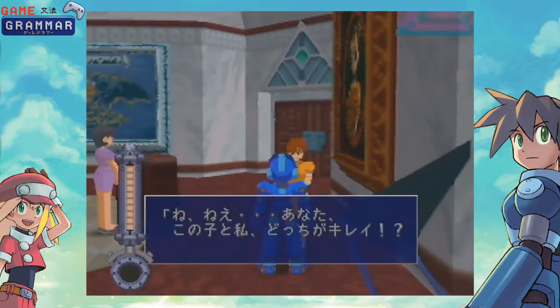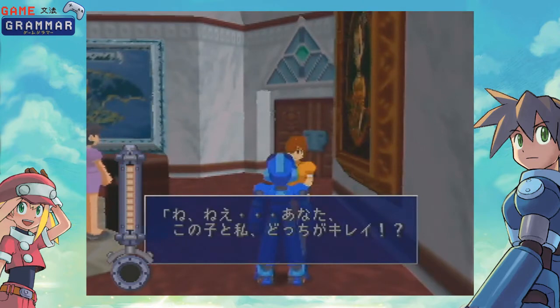Ne ne, anata, kono ko to watashi, docchi ga kirei?